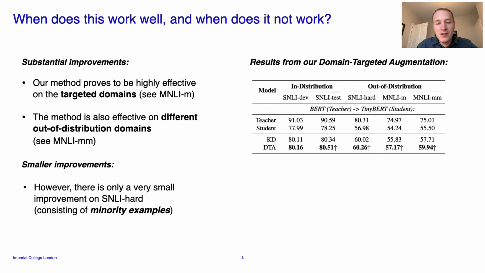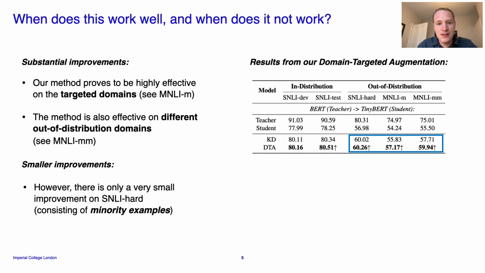So using this distillation setup with our domain targeted augmentation, we see substantial improvements on the MNLI out-of-distribution datasets. So both for the domains we target, which are the domains in the MNLI matched validation set, but also in the MNLI mismatched validation set, which is entirely different domains that we haven't targeted or generated any unlabeled data for.